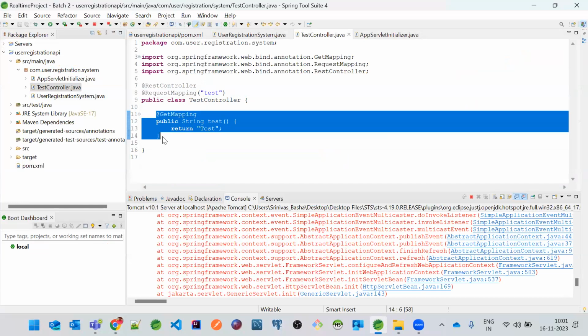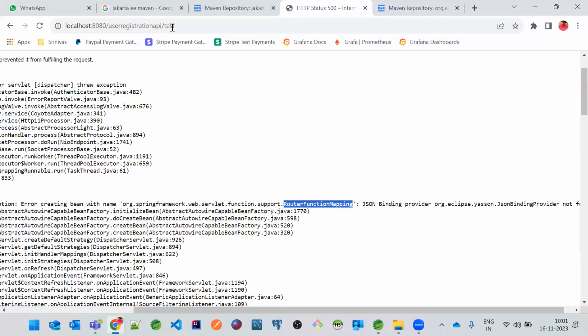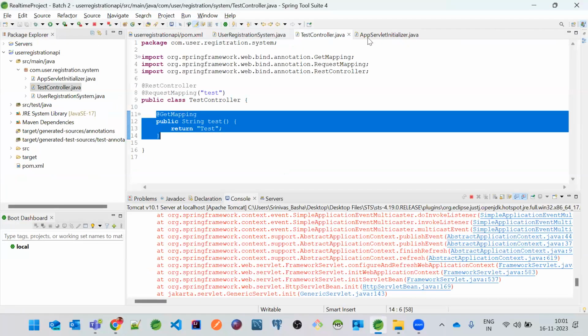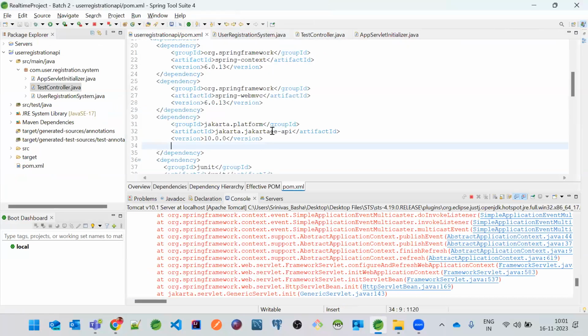Got it? Because it has @forward/test. That is what router function will do. That's the reason, if the router function mapping class has to be available, we need to instruct the Jakarta Enterprise Edition API software to give that class and initialize that class whenever our application is running on the Tomcat server.